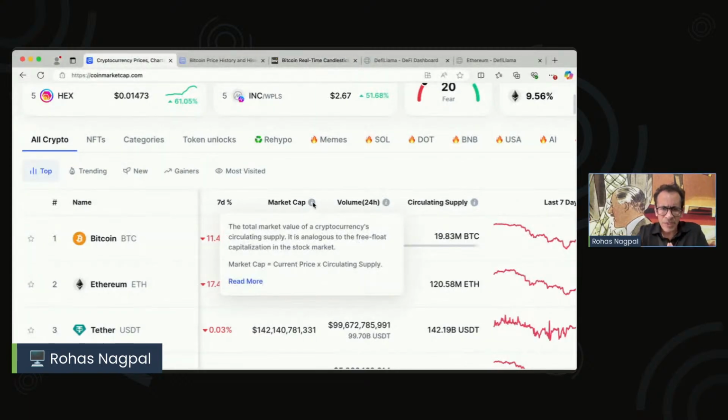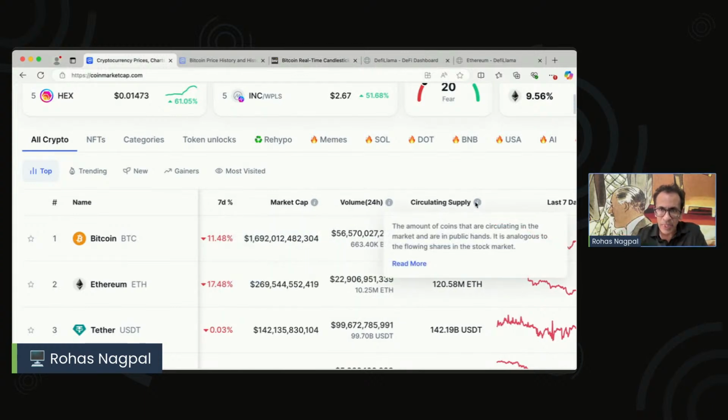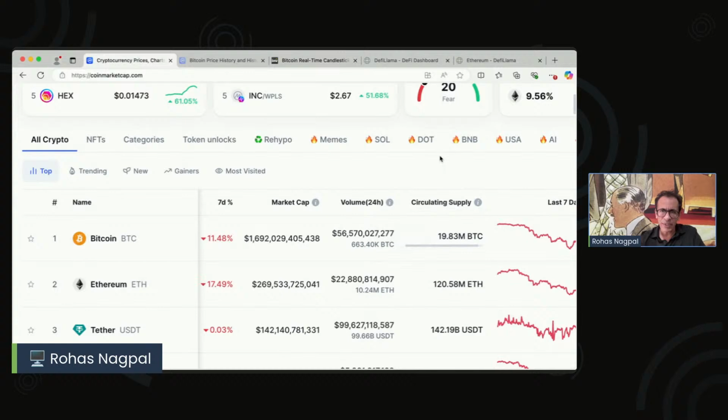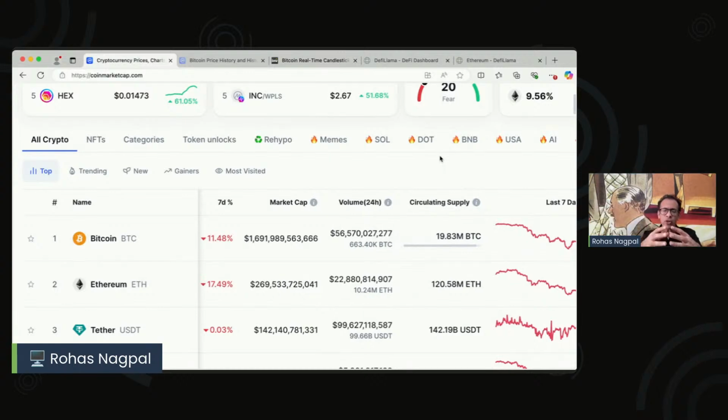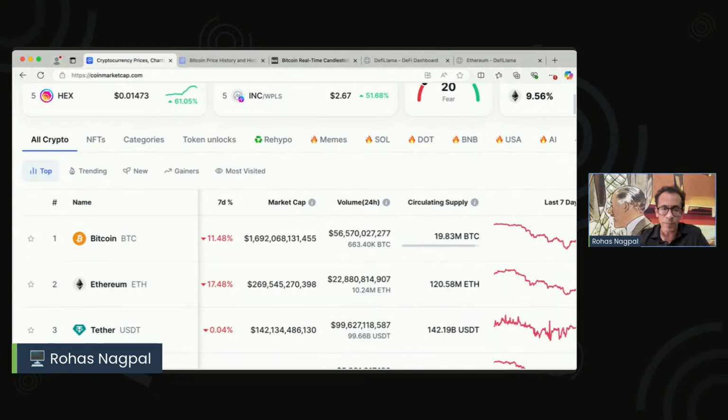What market cap means, and this is used in the stock market also, is the current value of a cryptocurrency's circulating supply. So obviously then, what is circulating supply? Circulating supply is the amount of coins that are circulating in the market or are in the public hands. So if you take an example of Bitcoin, you will always find that circulating supply and total supply are always the same, because Bitcoin did not have any kind of a vesting or any kind of a pre-mine.